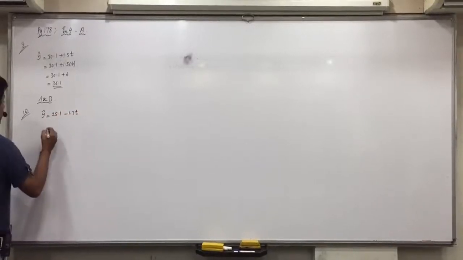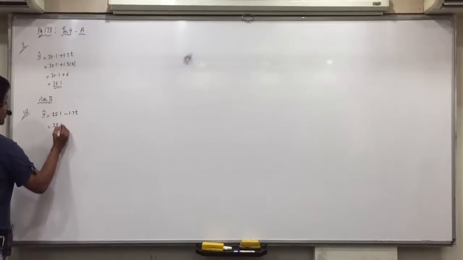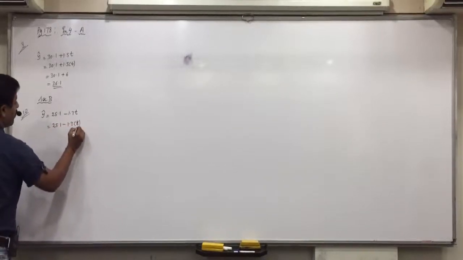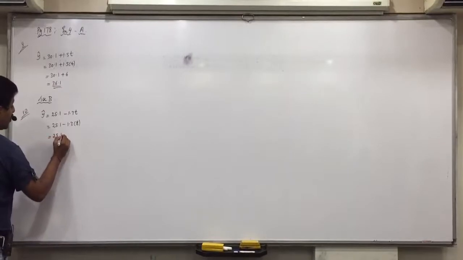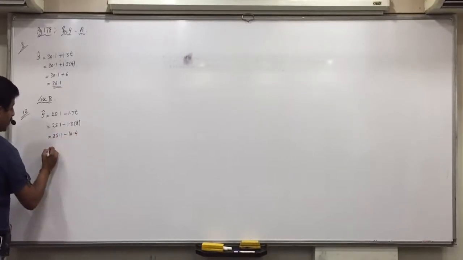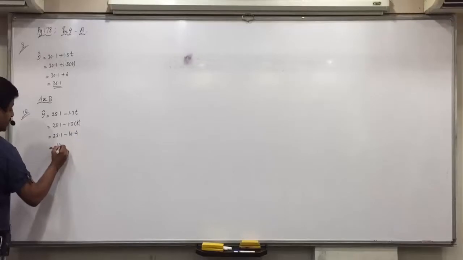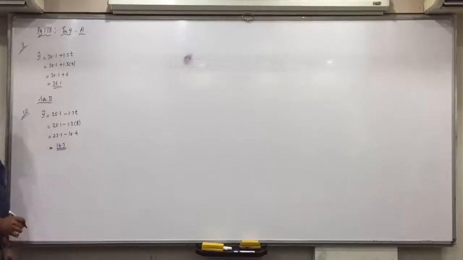Estimate the value of y for the 8th week. So what will be substituted in t? 8. 1.3 into 8 is 10.4. 25.1 minus 10.4 is 14.7. Are you all clear with this? So estimate of 8th week is 14.7.